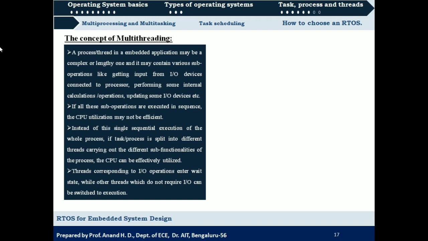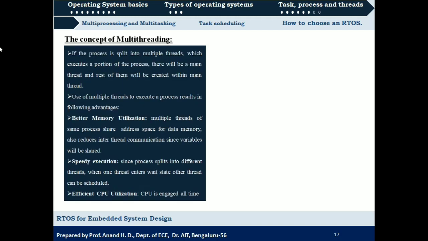At that point of time, we can schedule any other thread which may not require IO, so it continues its execution. During the time when a thread requires IO, instead of halting the CPU execution, we are using the CPU. That is why we say that effective utilization of CPU can be achieved by the concept of multi-threading.